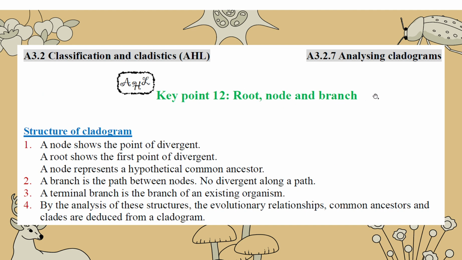And then when we draw the cladogram, we have different technical terms. We call it root, loop, and branch. The root is the first divergent point. And the loop is a divergent point. Any branching out point, we call it a loop.